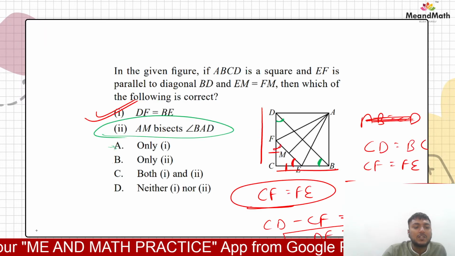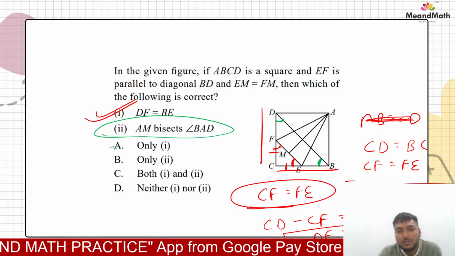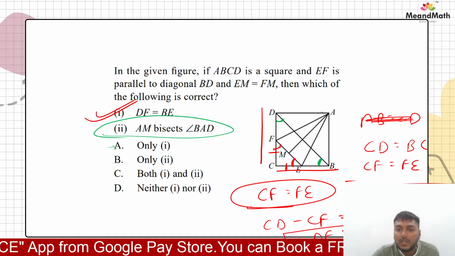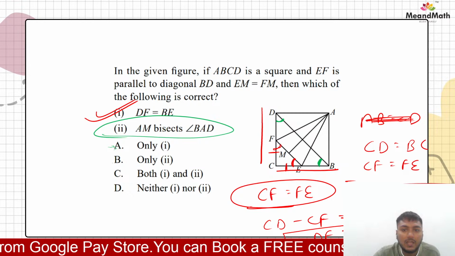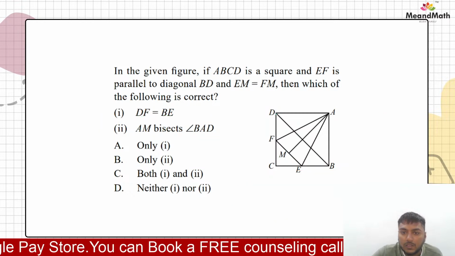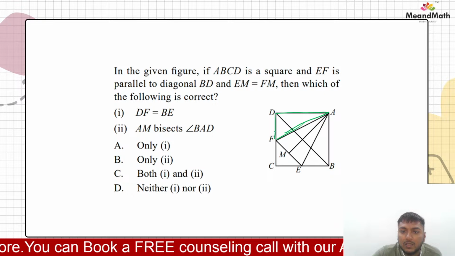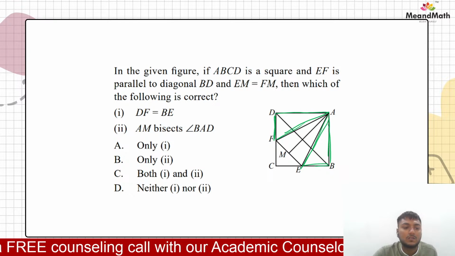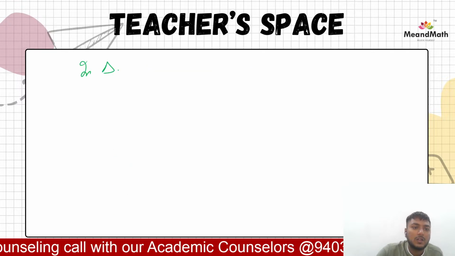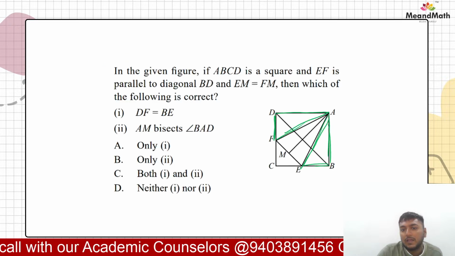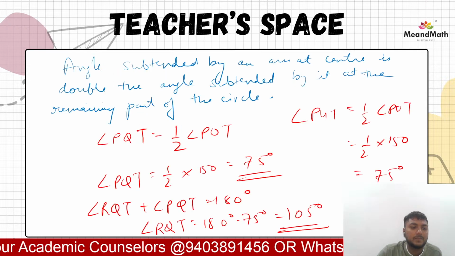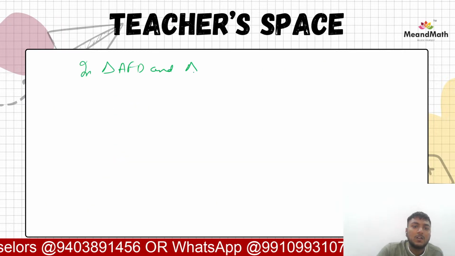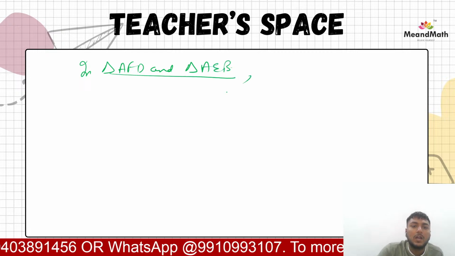So how can we check the second option? See, now we can consider these two triangles. Triangle AFD. Okay, let me just erase all of this. This triangle AFD and triangle AEB, right? So in triangle AFD and triangle AEB, what do we have, beta?